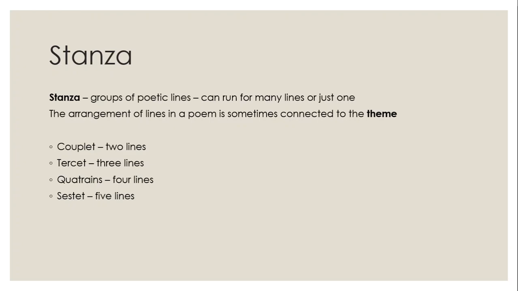The types of stanzas, you have a couplet, and that's 2 lines. Tercet is 3, quatrain is 4, and sestet is 5.